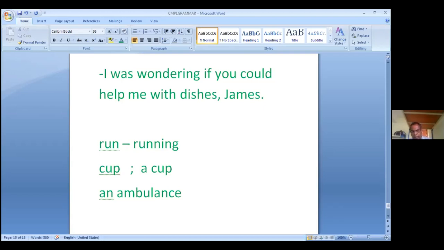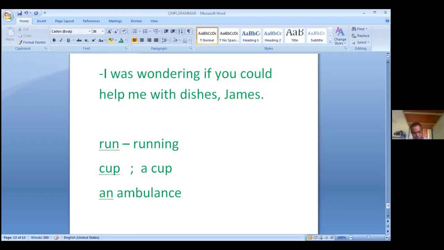Now, these were the examples of concrete nouns which are countable. Now let's see the abstract nouns which are countable.